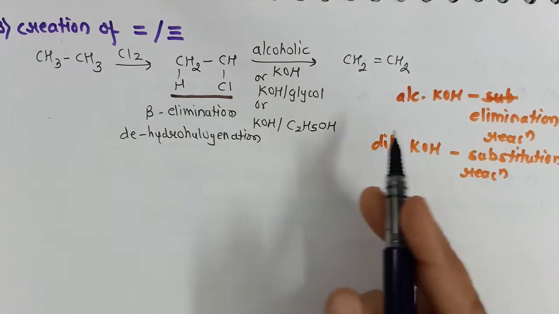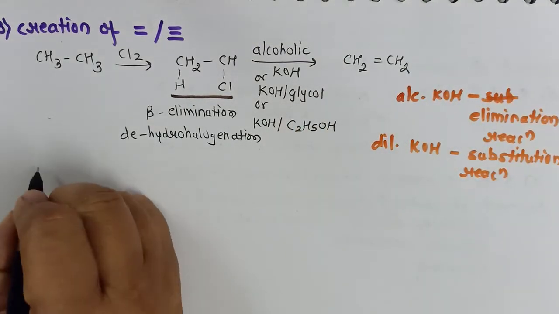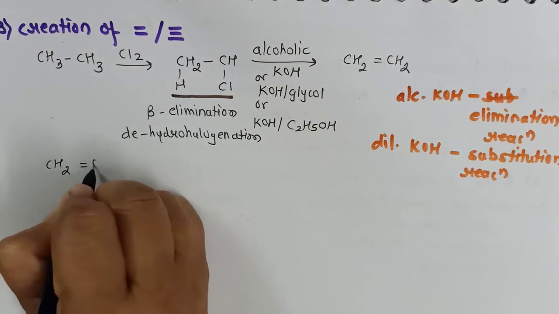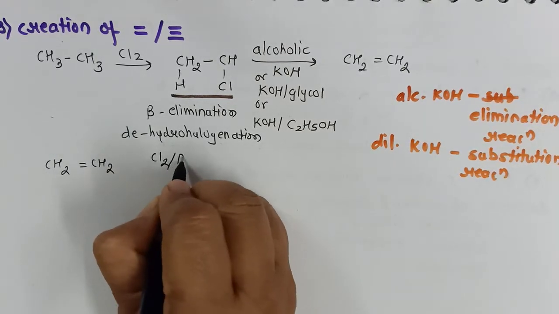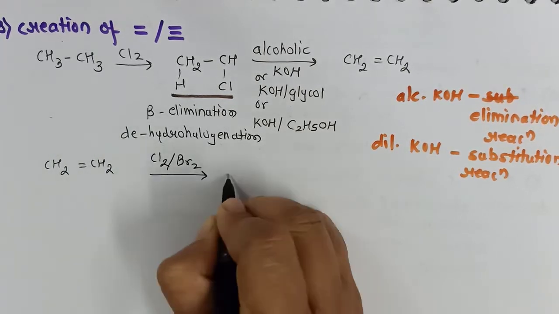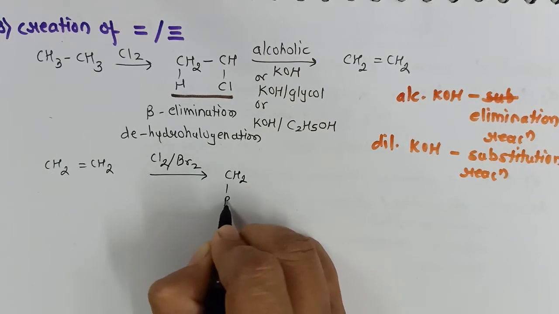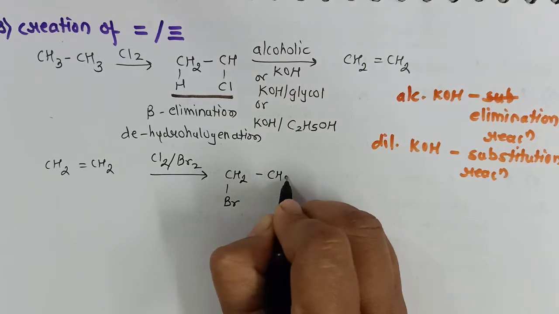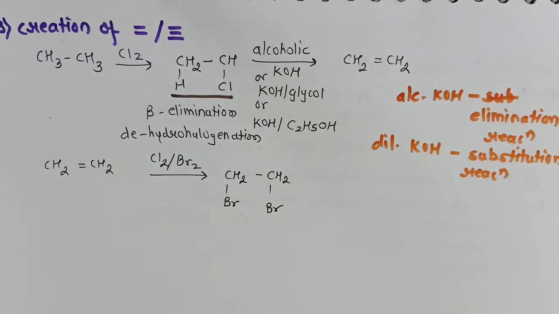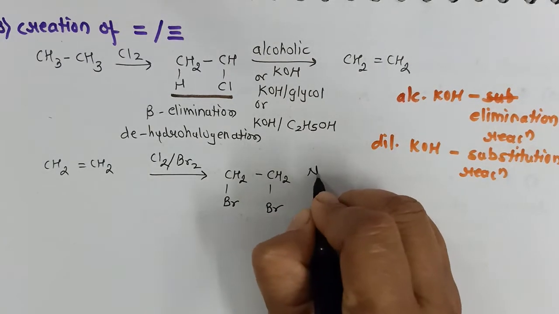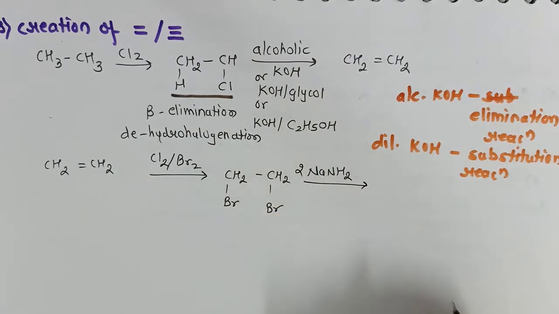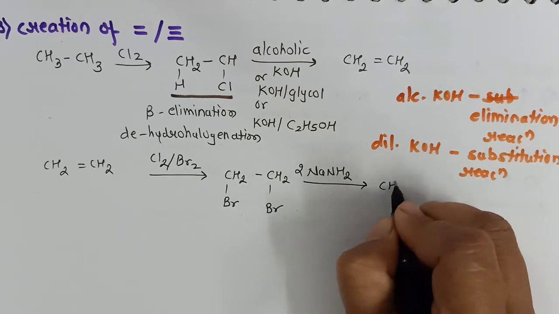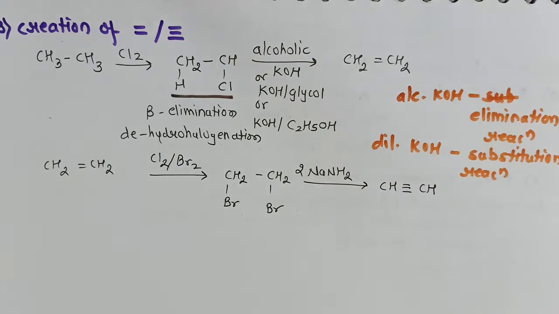Now if I want to continue and convert this ethene to ethyne, then again I can add either chlorine, or let's say this time we'll add bromine. And again we can use alcoholic KOH, but we can go for a stronger base like sodamide. So 2 moles of NaNH2 can be used and it will be converted to ethyne.